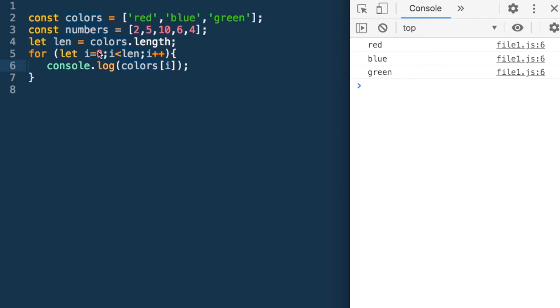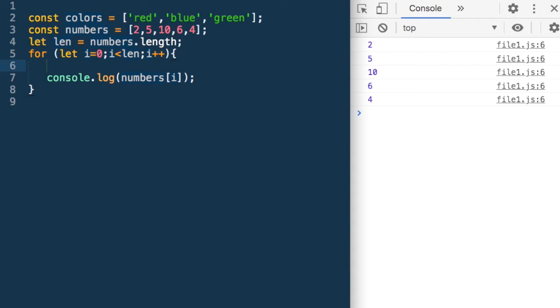I could have done the same thing with numbers. So let me change this code to numbers, and it prints all the numbers in this array. Within this loop, we could have also modified these numbers. So I could have said numbers[i] is equal to numbers[i] times 2.